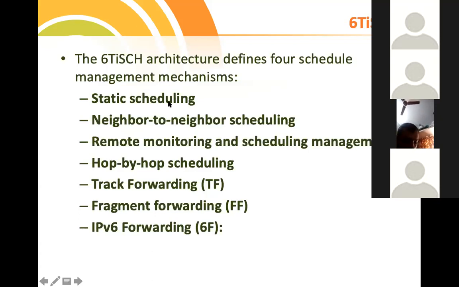That is how static scheduling works. And neighbor to neighbor scheduling. Consider the same example, setting up a temperature sensor in the classroom. I have put the sensor in the classroom, say, near the switchboard. From that switchboard, I have put up a display, for example, a projector. I have to display the temperature on the screen.